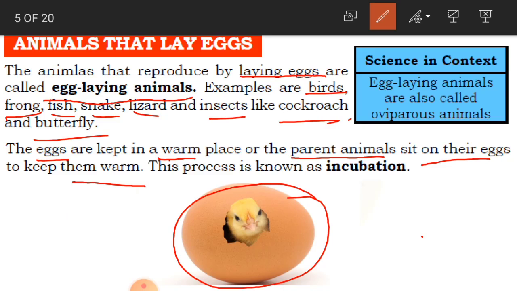This process of keeping the eggs warm is known as incubation. Clear, children?